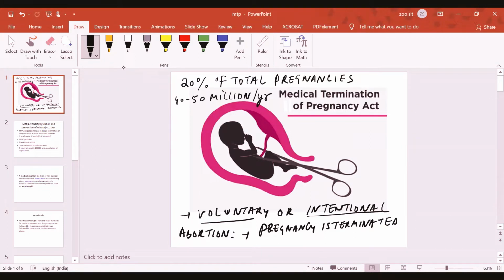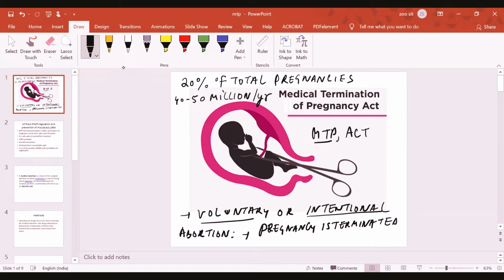So there are various causes of this. And now the question arises: is it legally, is it medically allowed to terminate the pregnancy? I would like to tell you that in India, there is an act called the Medical Termination of Pregnancy Act 1971. That is called the MTP Act.